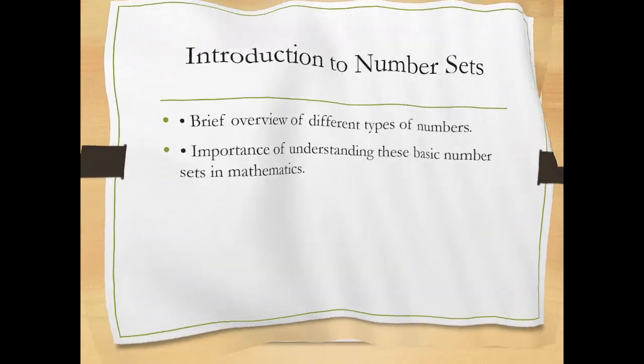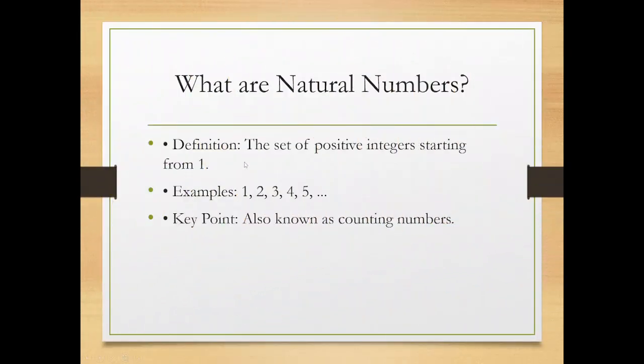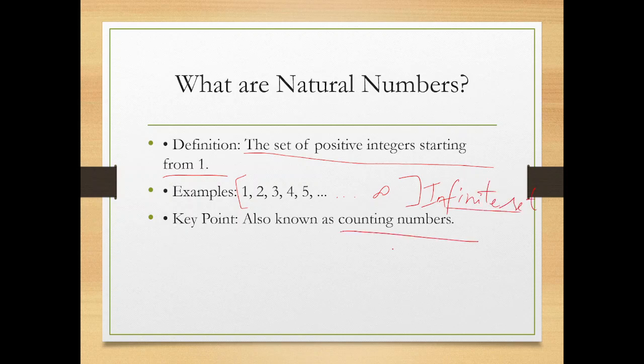Introduction to number sets. The set of all the positive integers starting from 1 is known as natural numbers. This set starts from 1 and continues till infinity. So it is definitely an infinite set. Being an infinite set, it is also known as countable numbers or countable set.